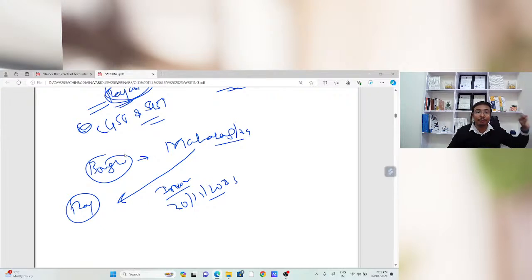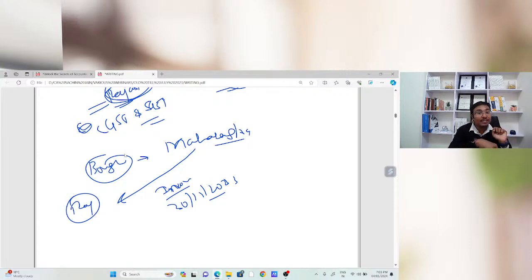There is one specific mandatory condition that without receiving the goods you are not eligible to claim the input tax credit. At the time of litigation, the department will take the entries of the last day of your month and they will ask you, sir, have you received the goods? You will not say so, but the invoice has this date. So they will say, sir, the conditions of section 16 subsection 2 are not fulfilled, so you are not eligible to claim the input tax credit and you need to reverse the same.